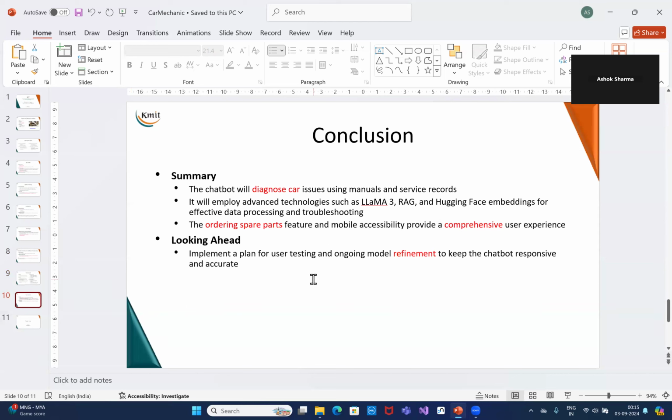So finally, we will have a chatbot which will diagnose car issues using manuals and service records. That is what we are going to do. And it will use Llama 2 or Llama 3 language model along with RAG, or it can fine tune the model. Agent framework will help ordering the service spare parts that are required for the repair purpose. And looking forward, the plans ahead are to give feedback from the user to the model so that improvement in the model can take place.